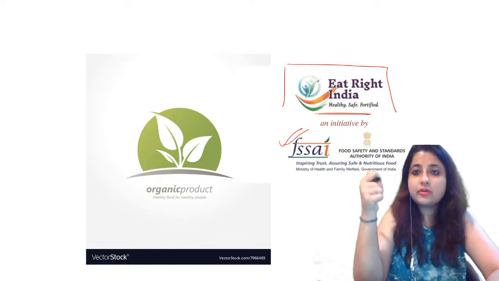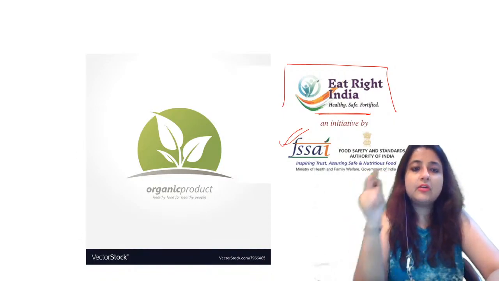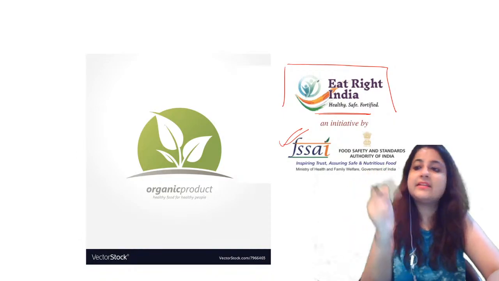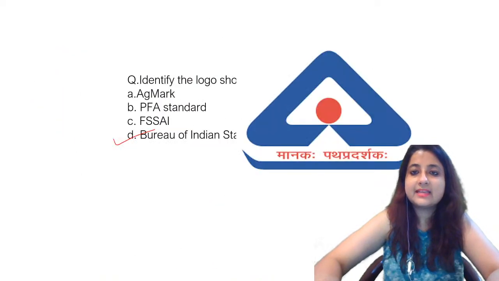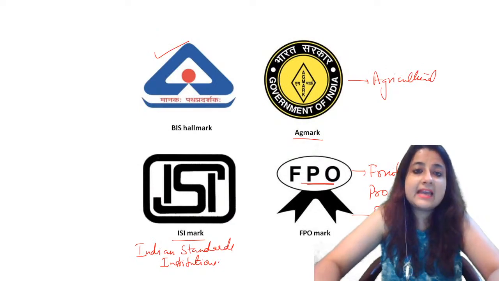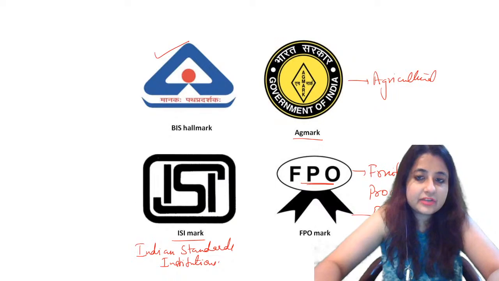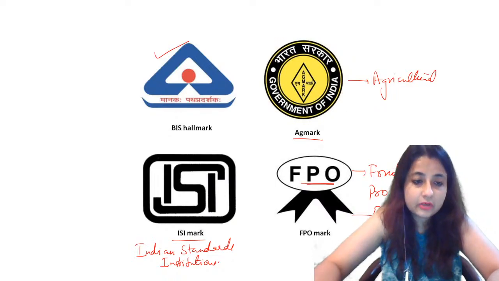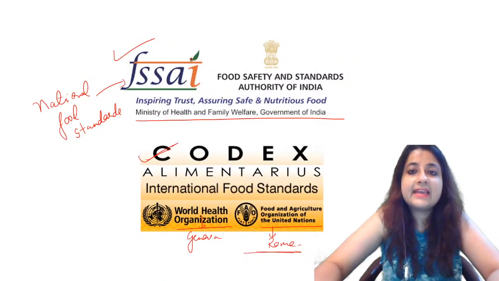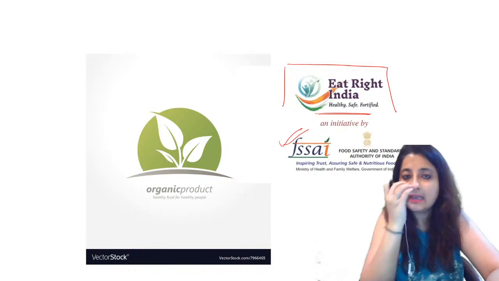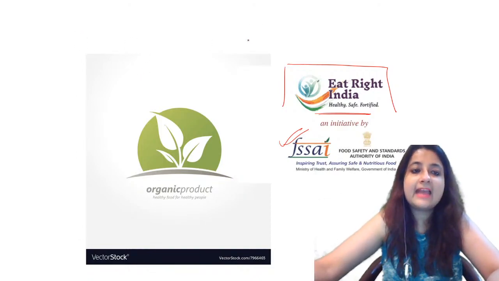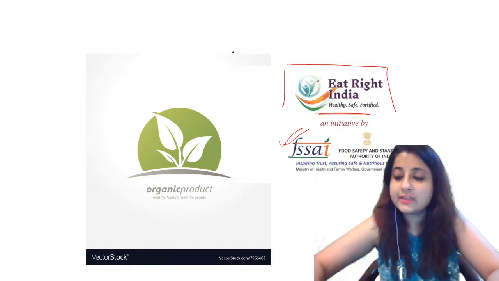So you must know FSSAI का logo, Codex Alimentarius याद रखना. Then we'll just go through the logos once again, okay? Yes, BIS, Bureau of Indian Standards, AgMark, Indian Standards Institution देख लो, Fruit Product Order देख लो, all right. Then FSSAI, please remember, Codex Alimentarius का लोगो देख लो, कोई भी एक लोगो आ सकता है. Organic products के लिए and Eat Right movement, last but not the least.